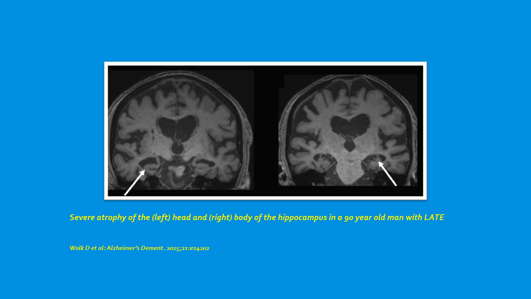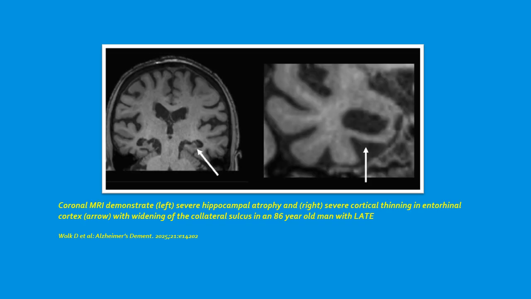These MRI scans show severe atrophy of the head and body of the hippocampus in a 90-year-old man with LATE. These coronal MRI scans demonstrate severe hippocampal atrophy and severe cortical thinning in the entorhinal cortex, with widening of the collateral sulcus in an 86-year-old man with LATE.